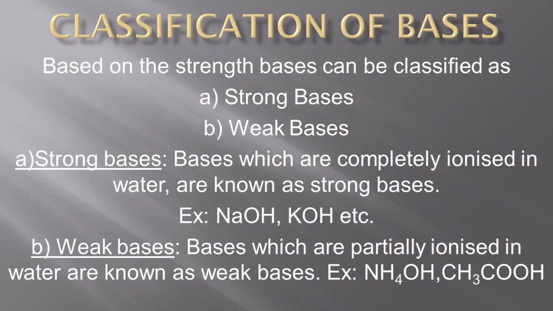Coming to the classification of bases. Bases are classified based on a parameter called strength. Similarly, as with acids, we have strong and weak acids, and here also strong bases and weak bases. Strong bases are the bases which are completely ionized in water. As for acids, if they release more H plus, we call them strong acids. In the same manner, if they release more OH minus ions, we call them strong bases. Examples of strong bases are sodium hydroxide and potassium hydroxide.